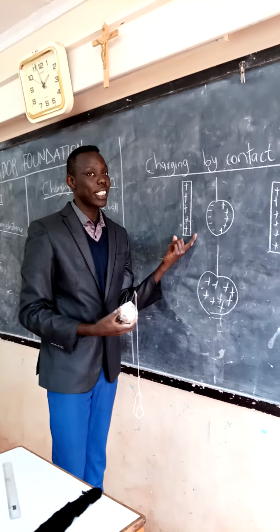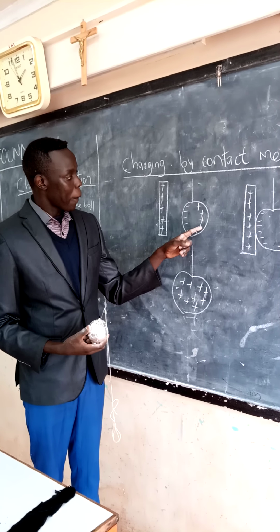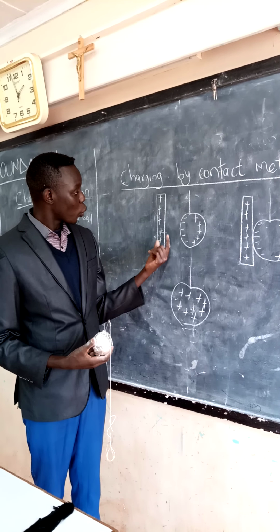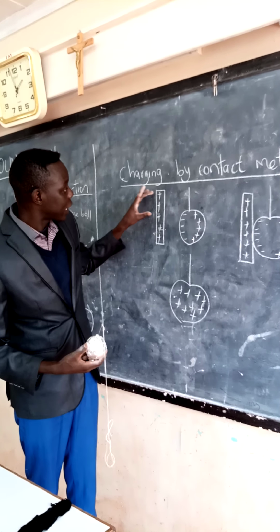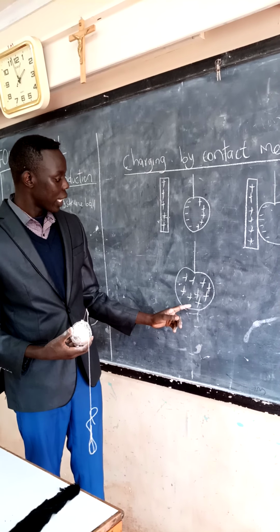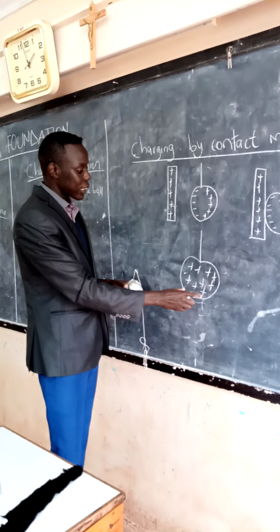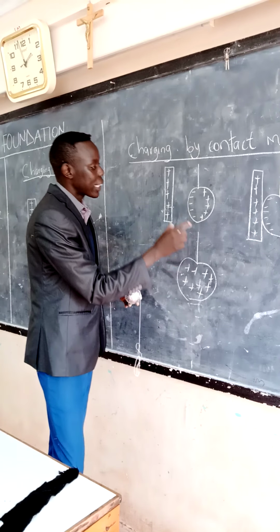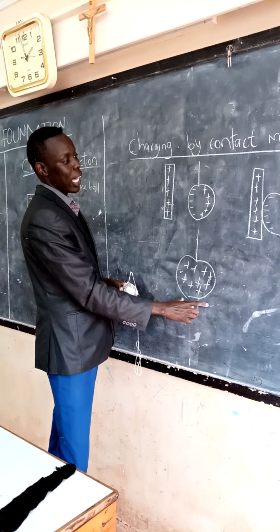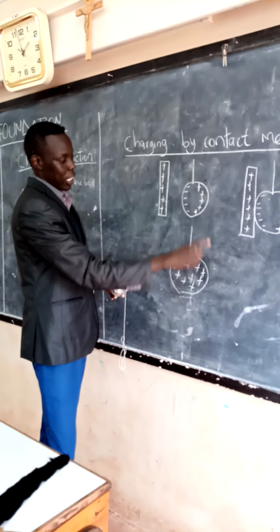If I use a negatively charged rod here, it will attract positive charges and repel negative charges. Then you will get here to be negatively charged. So in contact method, you will get the charges similar to the charging material. If I use a negatively charged rod, I will get negative one here. The polystyrene is going to be negative, but because I use a positive, it is positive.